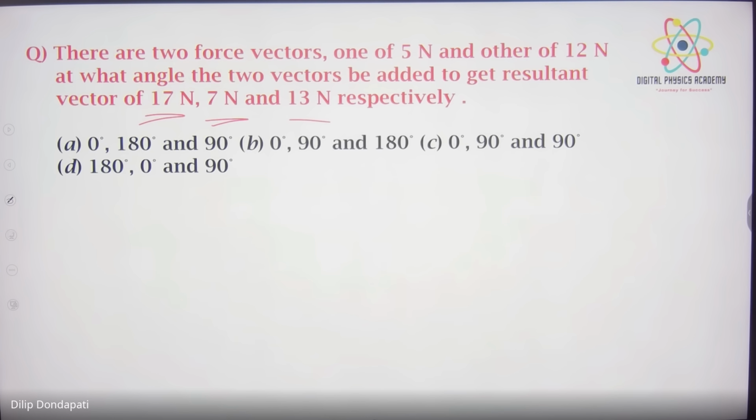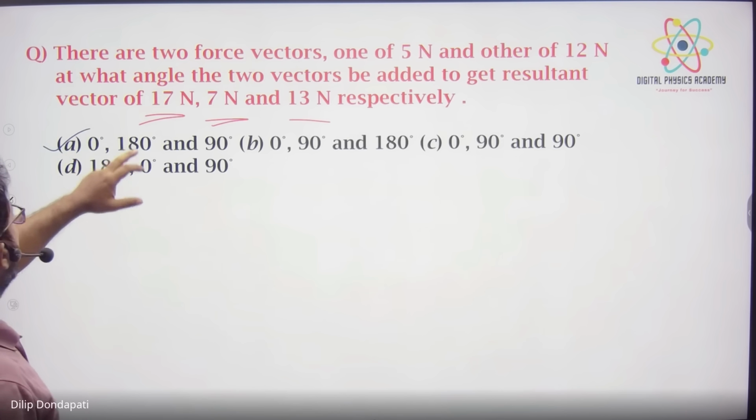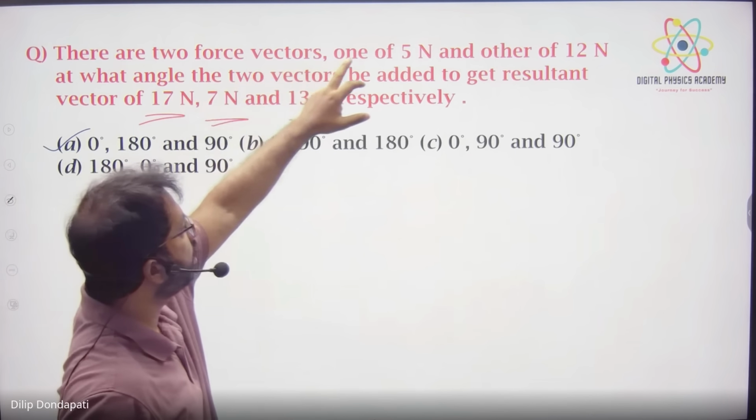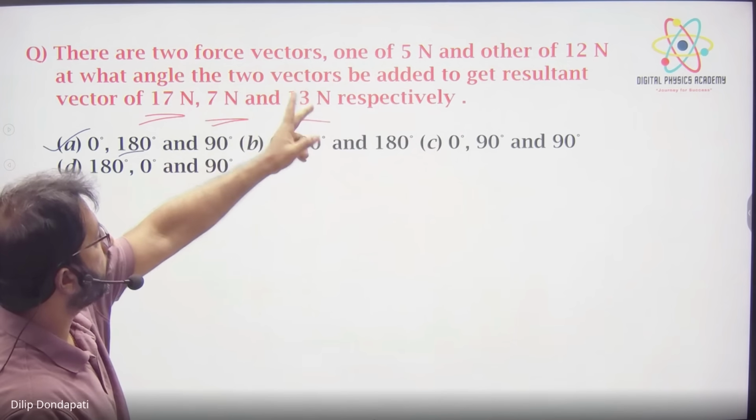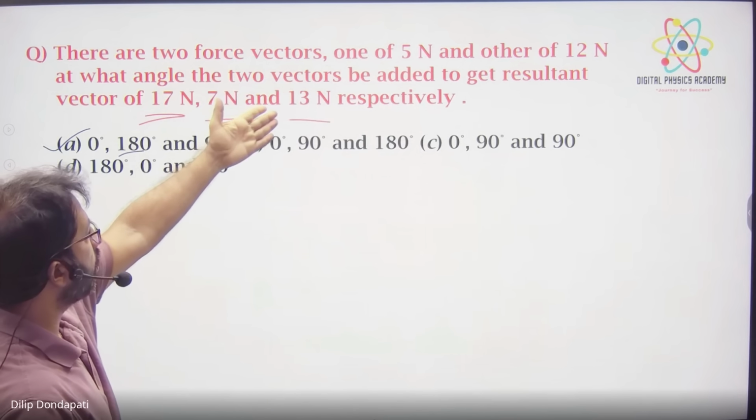So 5 and 12 is there. Sir, option A. Yes, correct. Because at 0 degrees the resultant is addition, right? So 5 plus 12 is 17, and at 180 it is the opposite, subtract. So 12 minus 5 is 7, and at 90 degrees, applying Pythagoras theorem, you'll get 13.